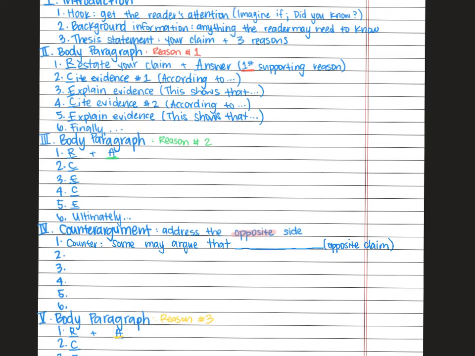Then you are going to directly figure out a solution to that claim. So if some people argue that mercy killing prevents people from going through pain, however, there are many medications that keep people in a safe space while they are really sick. That is something you could use as a counter argument. So you have to present a solution to the opposite side's argument.